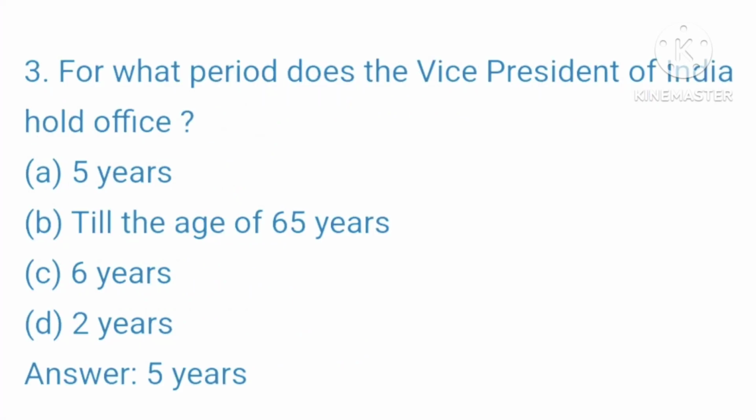Question 3. For what period does the Vice President of India hold office? आपकी ऑप्शन है A 5 years, B till the age of 65 years, C 6 years, D 2 years. Your right answer is 5 years.